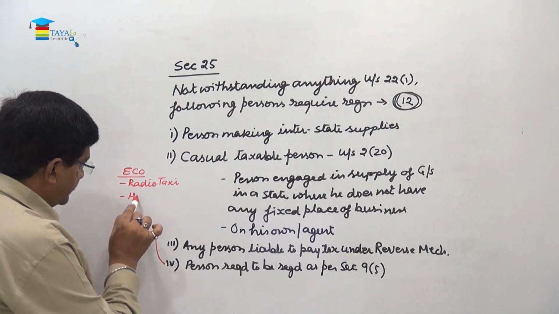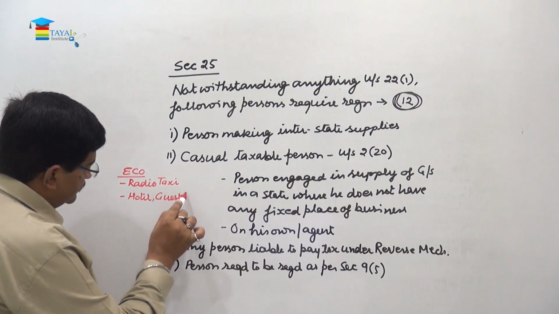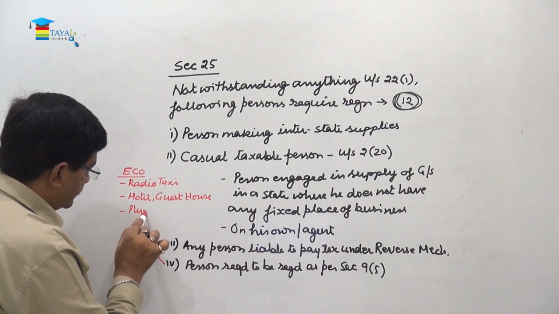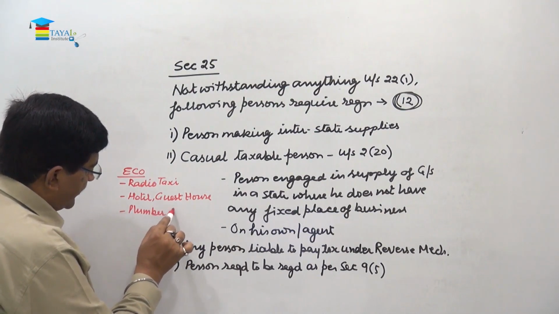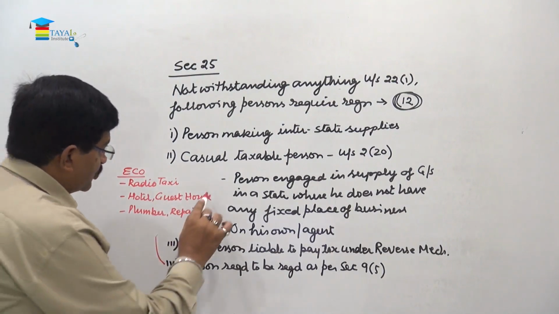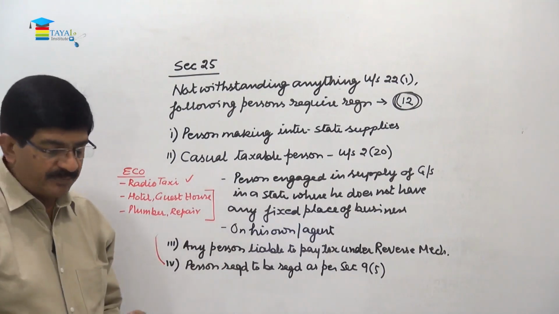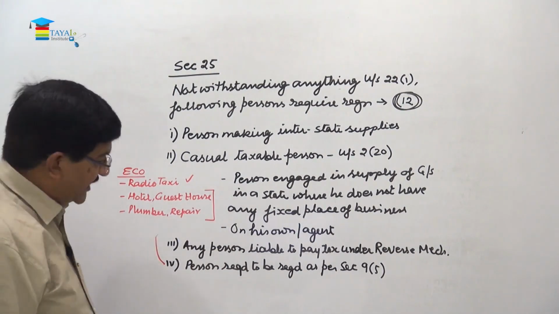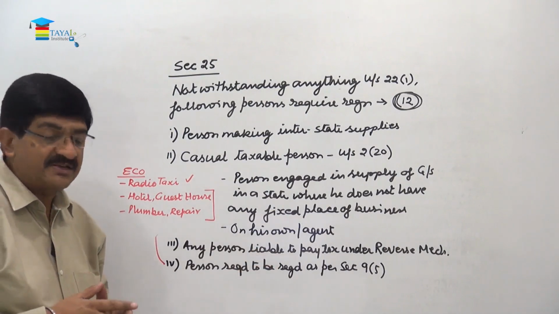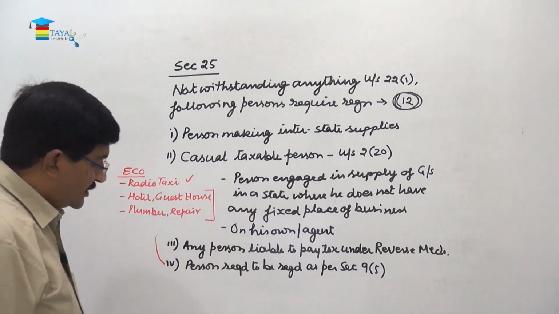Then hotel, guest house, then plumber, repair, right? And in these cases, if the actual supplier is not registered, in this case it is always. So the person who is required to be registered as per section 9 subsection 5, or rather you can say the person who is liable to pay tax because of section 9 subsection 5, he should also be registered.